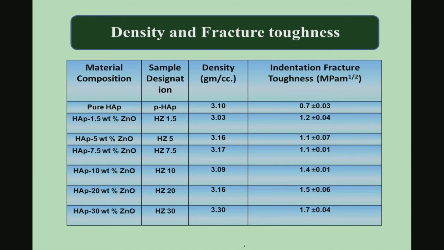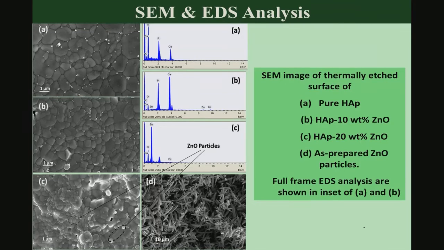Now, hydroxyapatite zinc oxide has a reasonably good density, because these are all conventionally sintered materials, not even spark plasma sintered. In normal 1200 degree Celsius, this material could be sintered in air. As far as the fracture toughness is concerned, the fracture toughness of pure hydroxyapatite is 0.7, and as you see, if you keep on increasing the zinc oxide content, fracture toughness does not increase significantly, but to a reasonable extent. From 0.7 it goes up to 1.5 or 1.7 MPa square root meter.